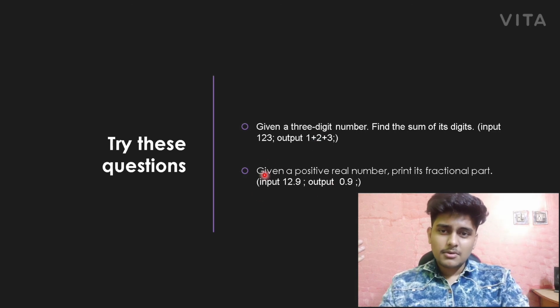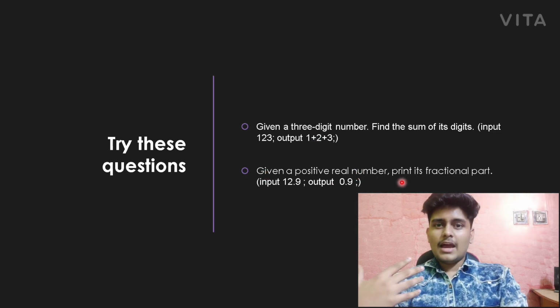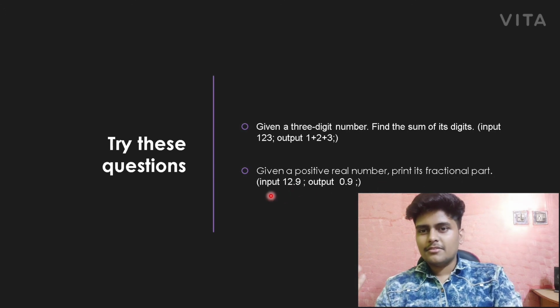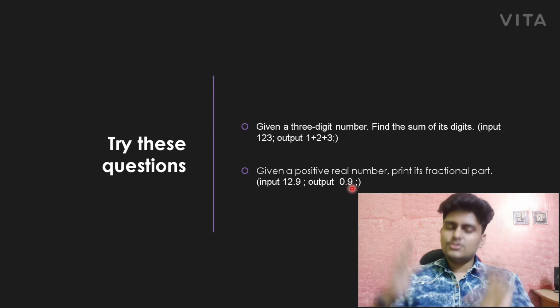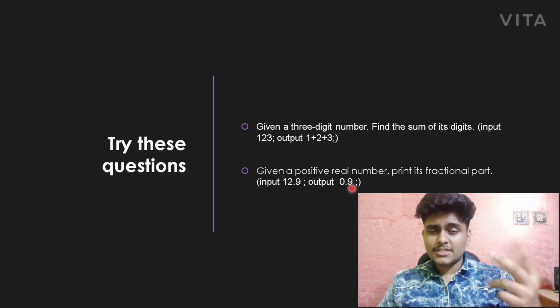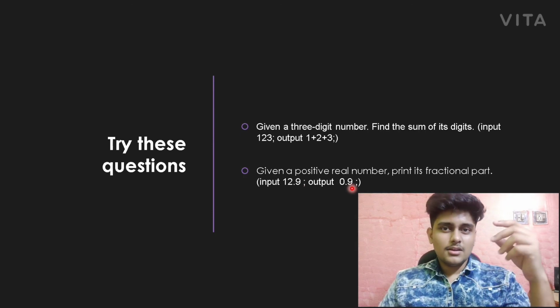Next, given a positive real number, print its fractional part. If you are given 12.9, you have to print 0.9. These questions will all be done in the second part of the Python practice series.